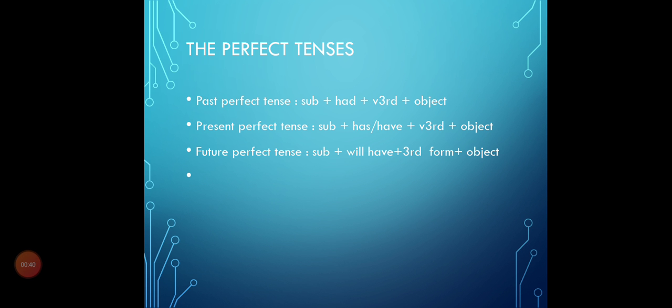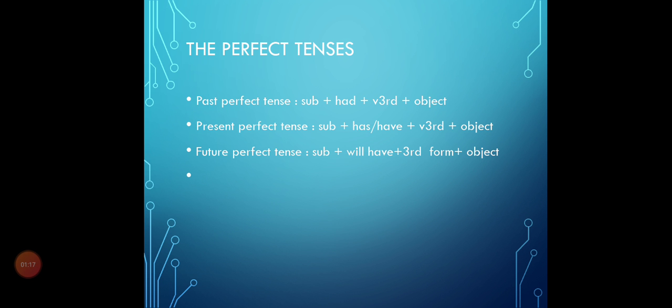the topic again for those students who have not attended the class. Past perfect tense consists of subject, had plus verb third form plus object, whereas present perfect tense is subject plus has, have plus verb third form plus object. Future perfect tense consists of subject plus will have plus verb third form plus object.